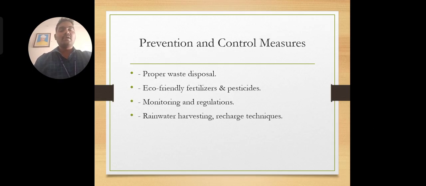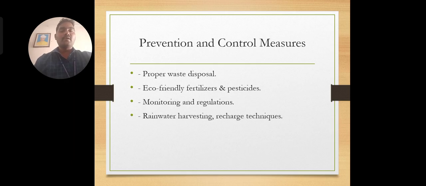Next, the prevention and control measures will be discussed. To prevent contamination, we need to adopt a proper waste disposal system. At the same time, we utilize eco-friendly fertilizers and pesticides. Instead of chemical fertilizers, we utilize natural fertilizers and pesticides, like an organic irrigation system.